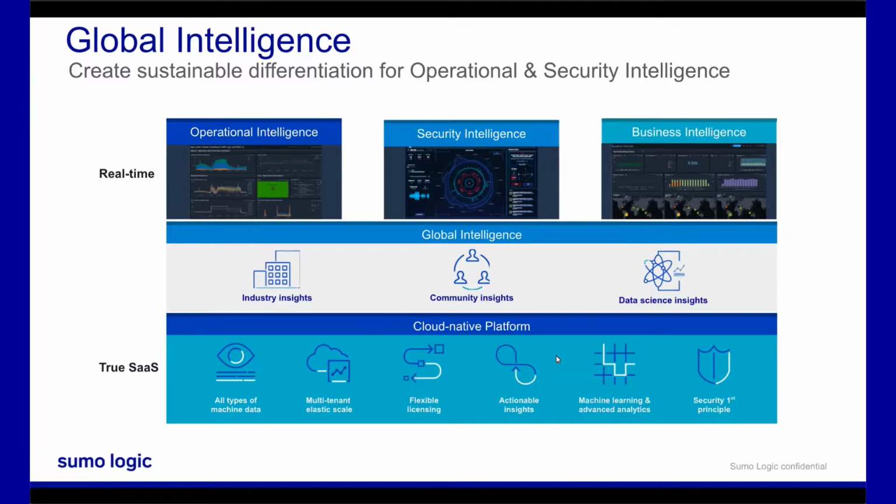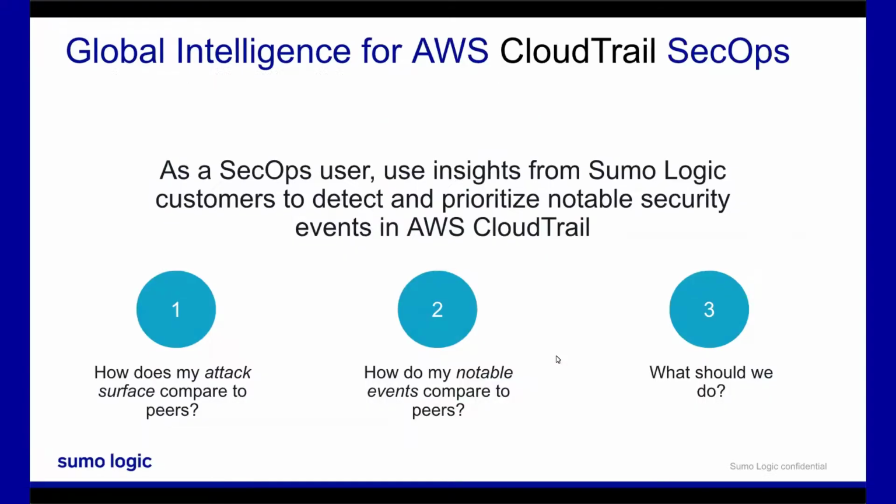So for CloudTrail, we're looking at security-specific data. And for GuardDuty, it's all security data, primarily focused on threats. So what are we actually getting when we've done these benchmarks, and why is it important to you? Well, for CloudTrail, the idea here is make sure I can understand how my company's or my AWS account's attack surface compares to my peers, because if I'm seeing things that are unusual for me compared to everyone else that's like me, then I now know an area where I need to focus and prioritize my attention. I want to make sure I know where my notable events are, because again, that's also going to help me focus and prioritize. And then lastly, we're going to actually make some recommendations.